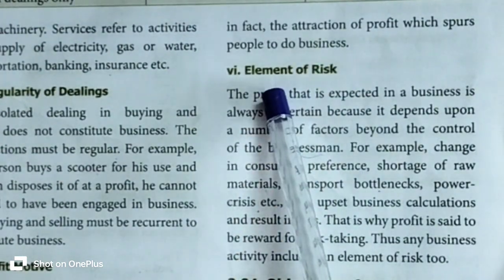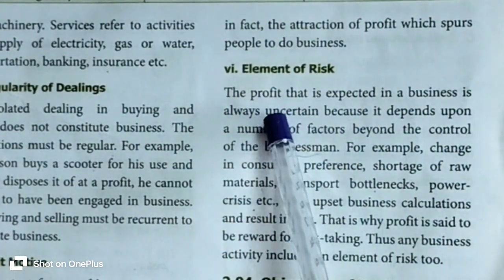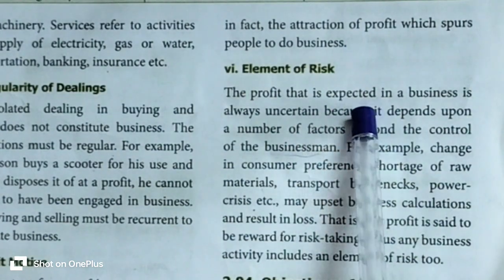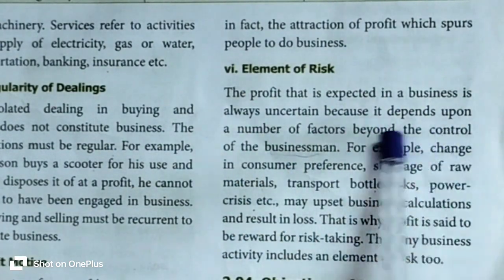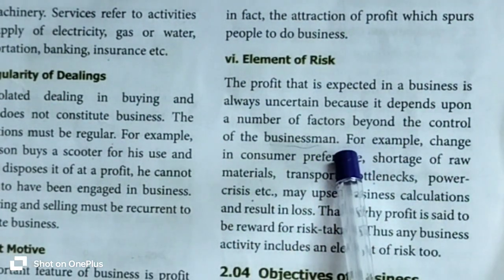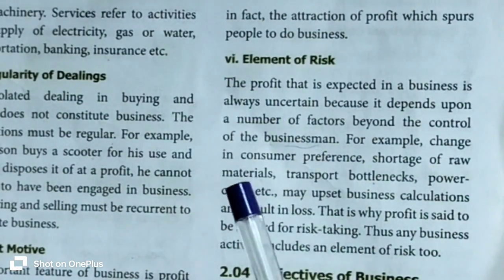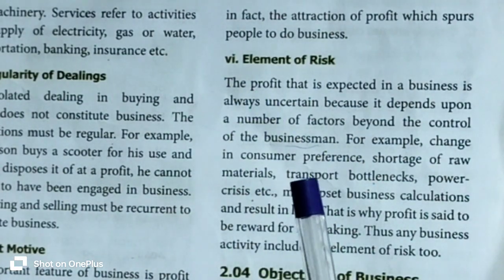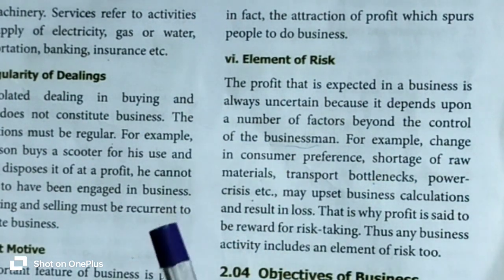Okay, the last characteristic of the business is the element of risk. The profit that is expected in a business is always uncertain because it depends upon a number of factors beyond the control of the businessman. So business means a state of uncertainty where some of the possibilities involve a loss or other undesirable outcomes.